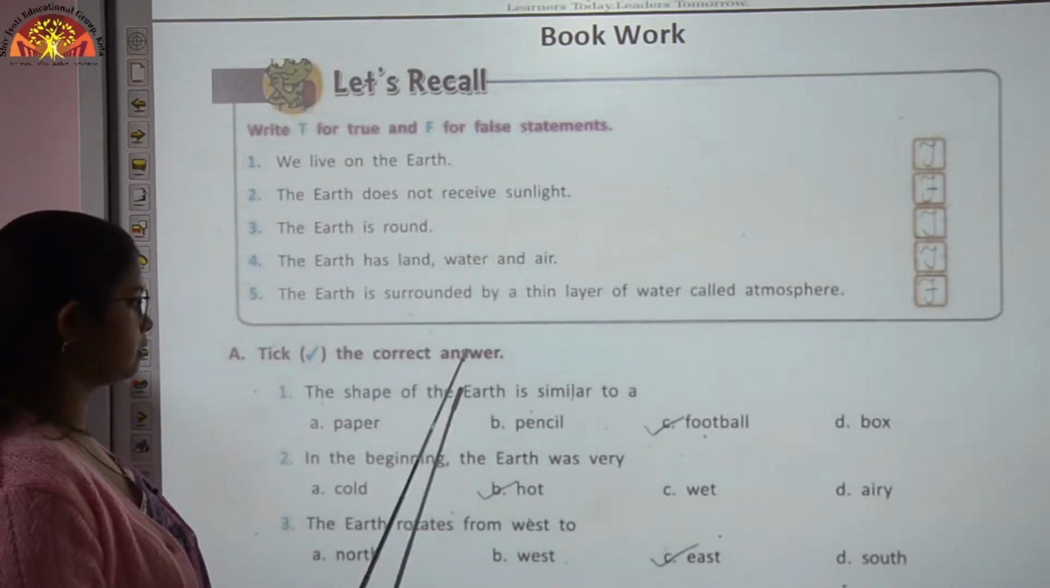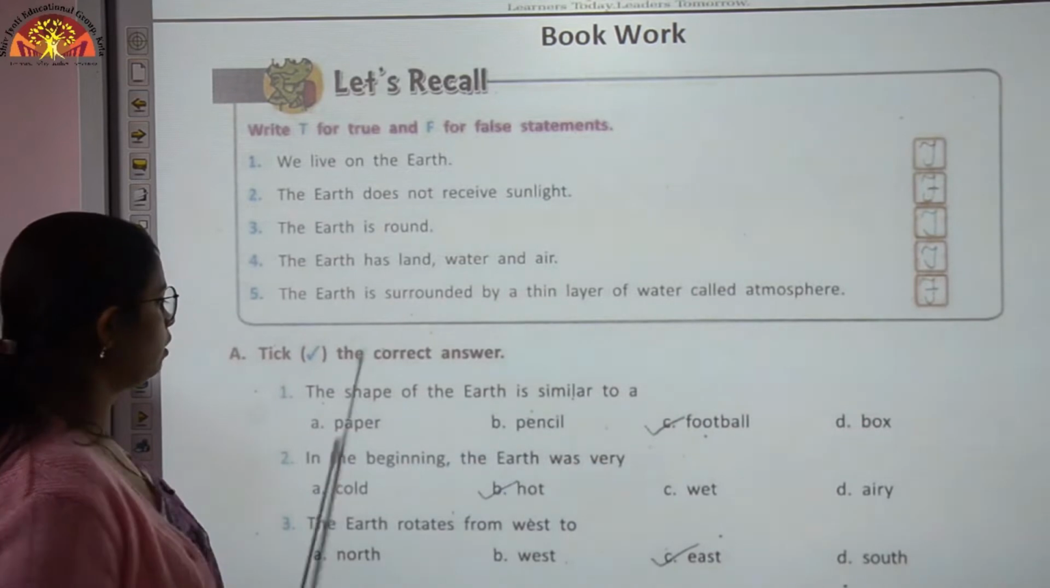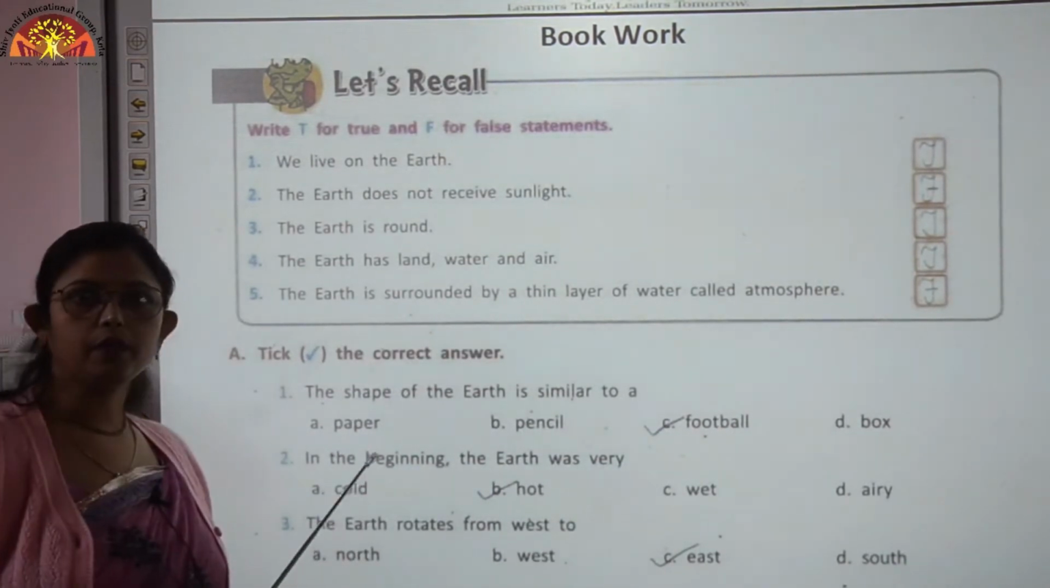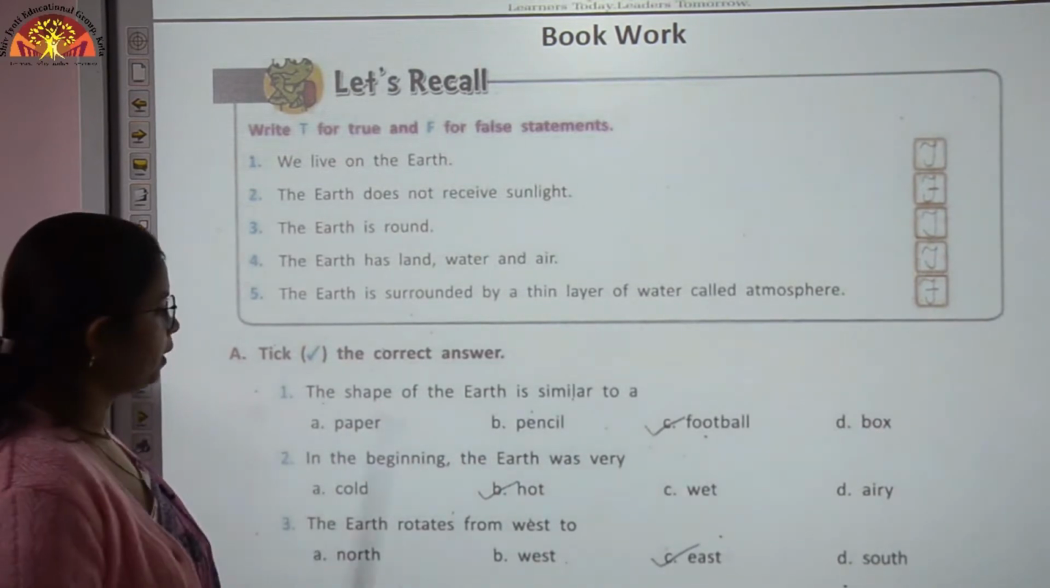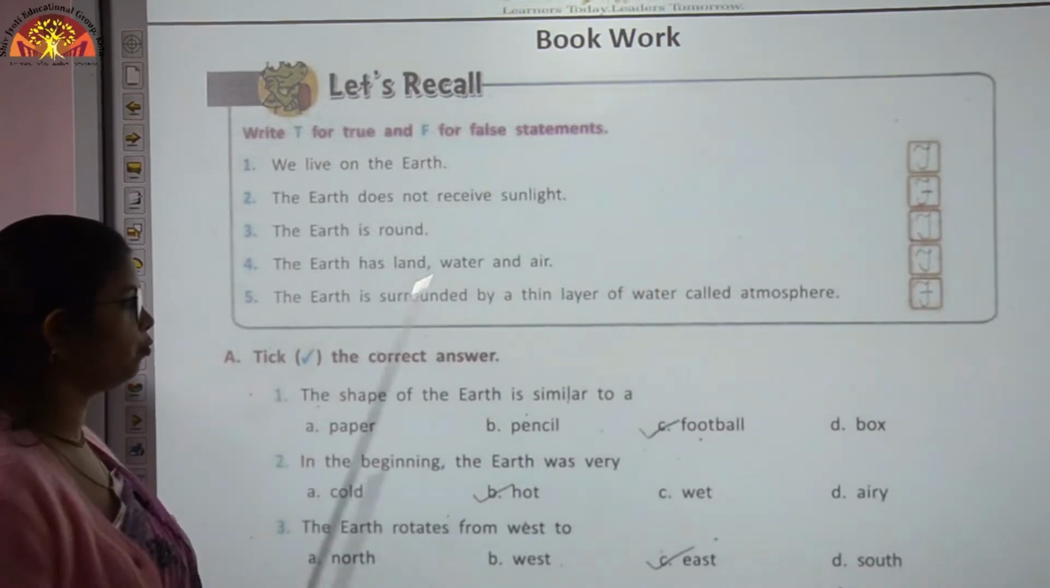Take the correct answer. First, the shape of the earth is similar to a paper, pencil, football or box. So children, the shape of the earth is round. From here we can see that football is round in shape, so it resembles a football.